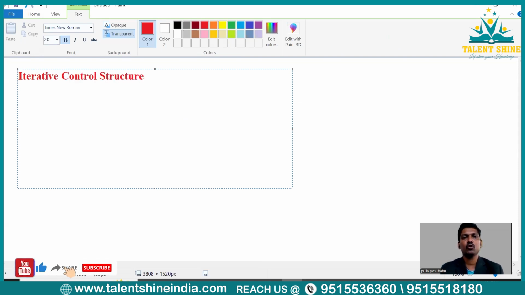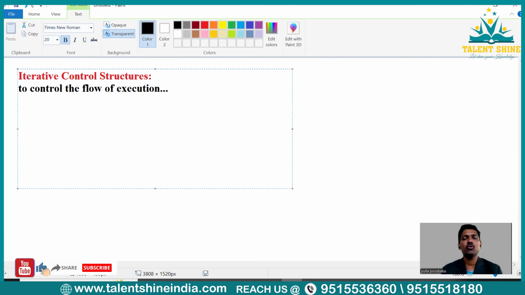In my previous tutorials, I have discussed some programs on decision control structures. Now, let's discuss iterative control structures. So what is the role of these iterative control structures? The role of iterative control structures is to control the flow of execution. So it controls what? The flow of execution.